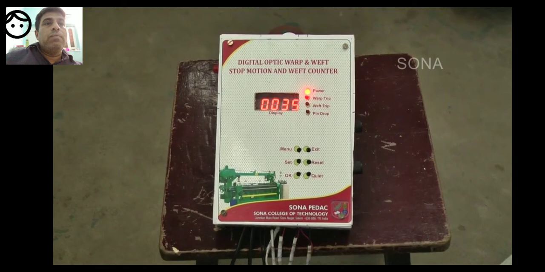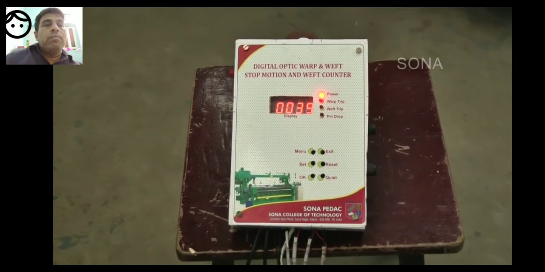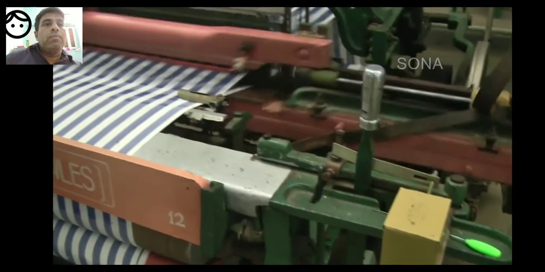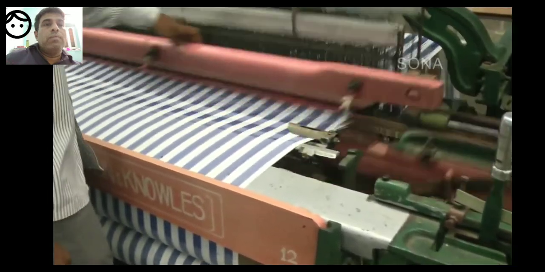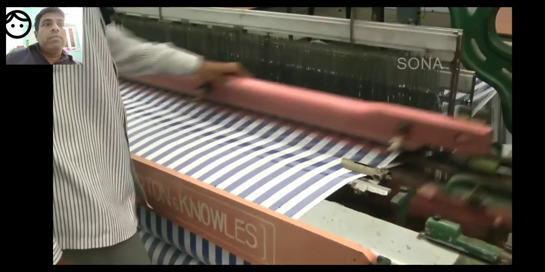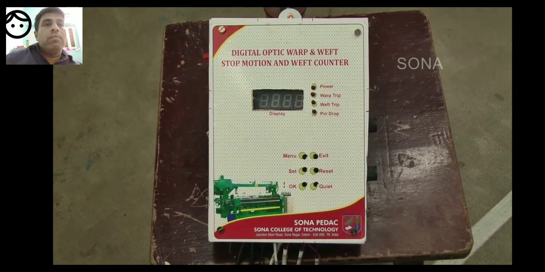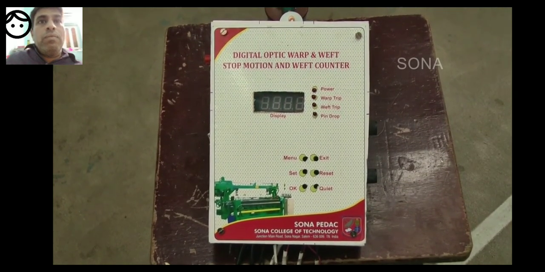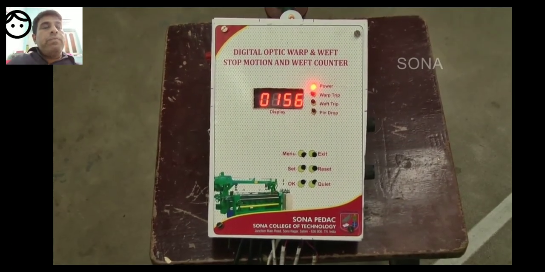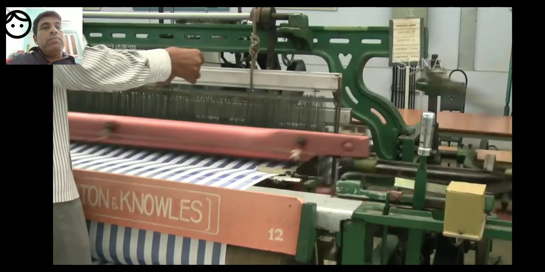Now, let's see the working. When the machine rotates, for every 2 revolutions, 1 pick counting is created. It is used for the estimation of the weaving length of the cloth. At the time of running, when power failure occurs, the product automatically stores the last pick counter data and starts updating the count when power comes again.